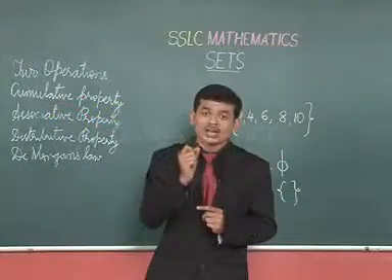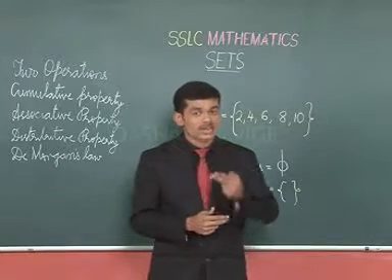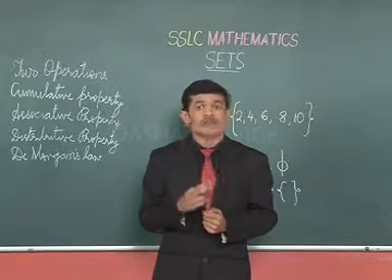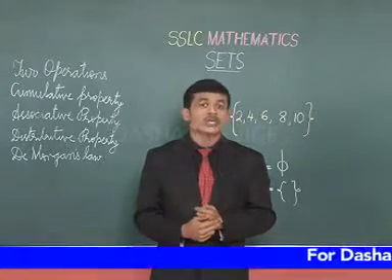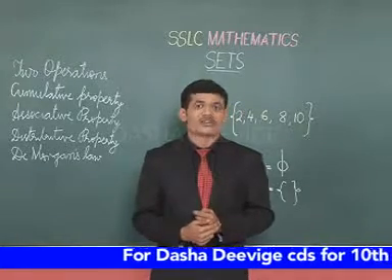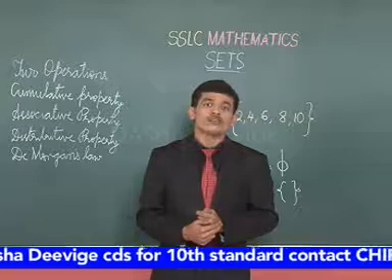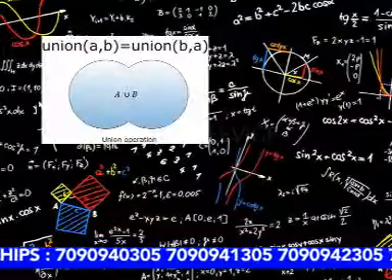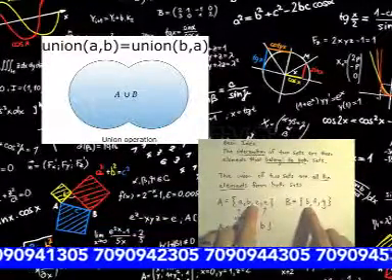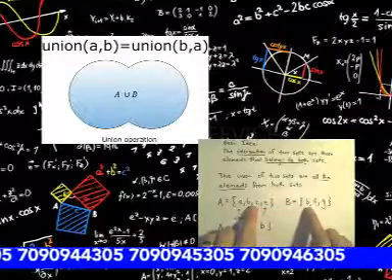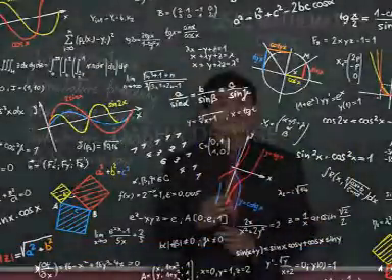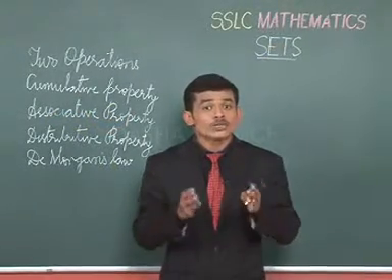As you have 4 operations in arithmetic, that is addition, subtraction, multiplication and division, in sets we have 2 operations, that is union of sets and intersection of sets. Let us see what is union of a set and what is intersection of a set.